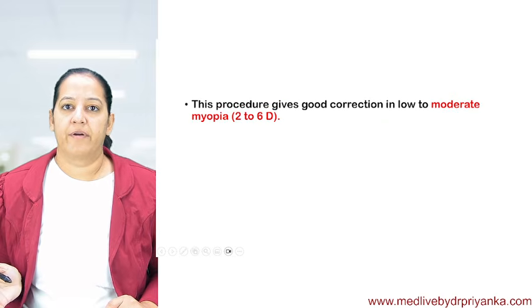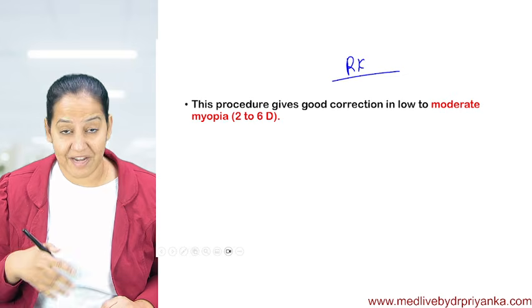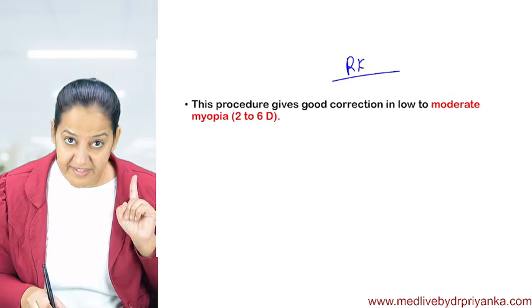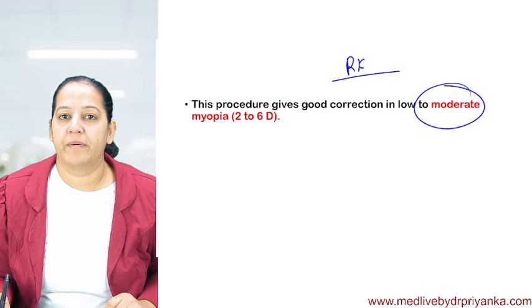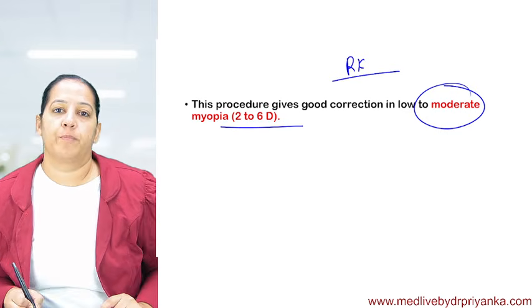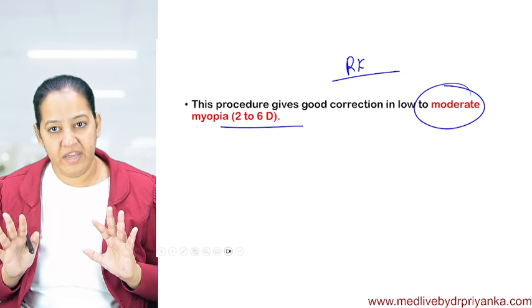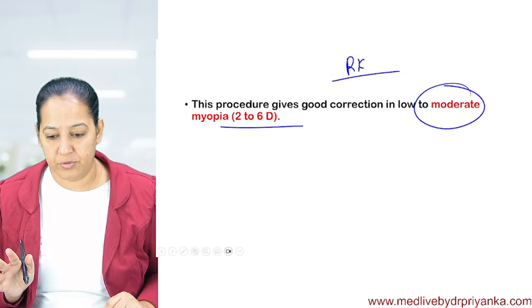First surgery is over. This surgery, radial keratotomy, is not used nowadays because there are many disadvantages. But if it is used, it is for moderate myopia only, not for high myopia. Up to -2 to -6 diopter myopia, we use this surgery, otherwise we don't use this.